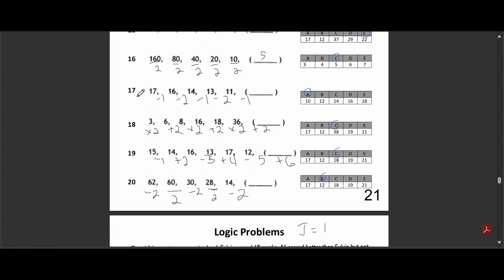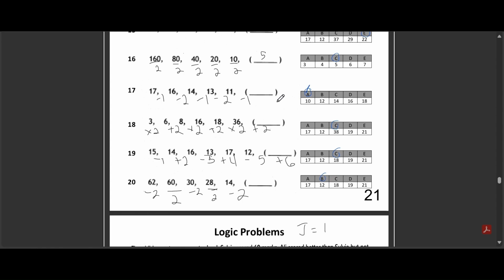Question 17. We have a sequence here. 17, 16, 14, 13, 11. And we need to figure out what number comes next. Here are your options. Option A, 10. Option B, 12. Option C, 14. Option D, 16. Option E, 18. The correct answer is option A, which is 10.